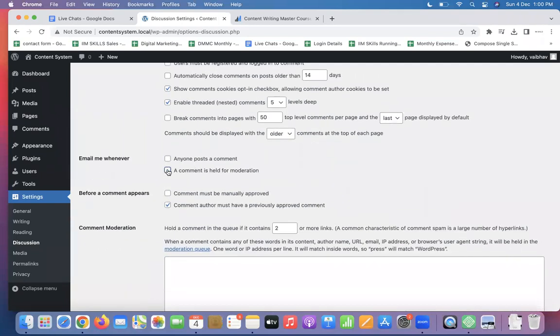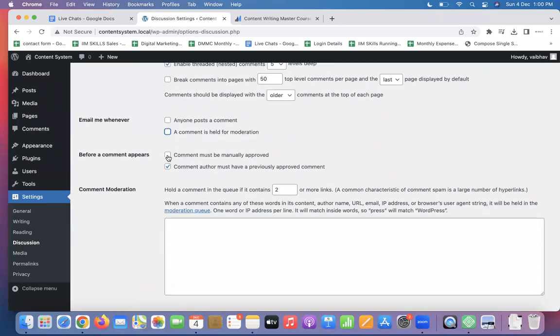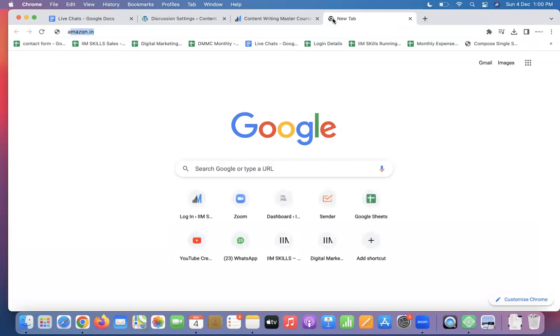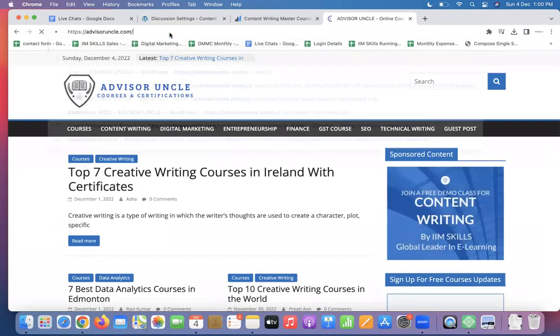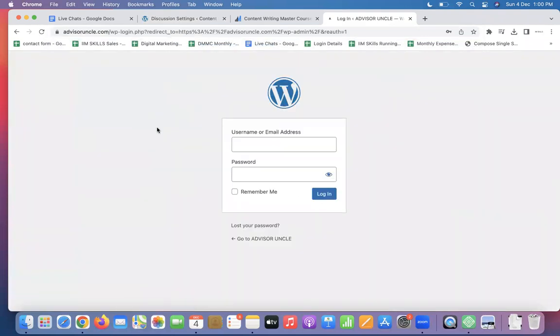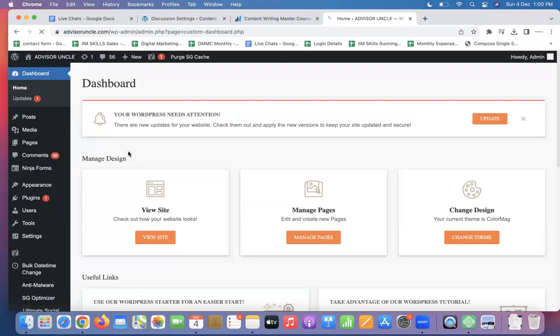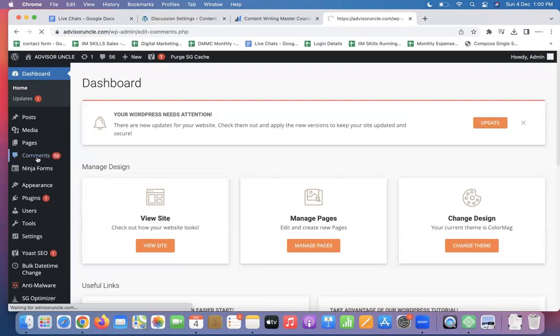I don't want an email whenever somebody submits any kind of comment. Close this. Comments must be manually approved: yes, and this one to be off. Some spammers initially write good comments and after that leave URLs to porn sites and all such things. It's one of the ways to gain links from other renowned blogs, destroy their reputation and increase their own reputation.